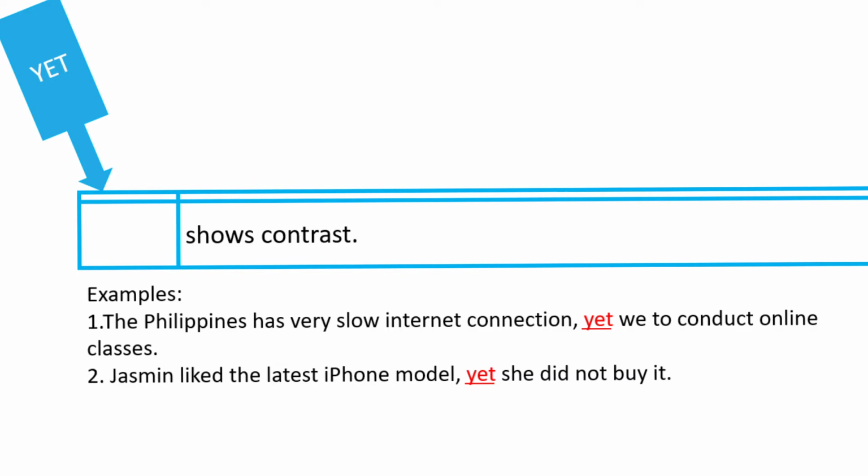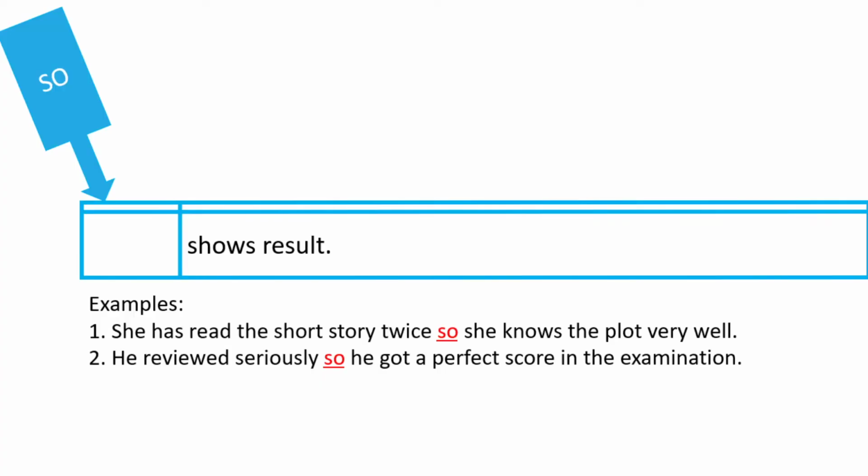Obviously, it's opposing. Yes, the last one, the use of so. So shows result. Example, she has read the short story twice, so she knows the plot very well. Yeah, of course, if you've read it more than once, definitely you know the plot very well. So it's an advantage. Students should do that.